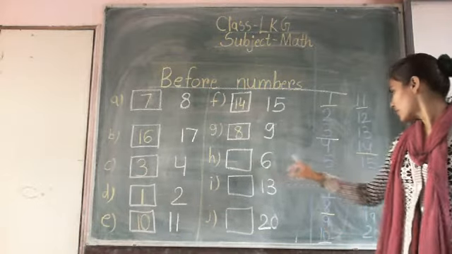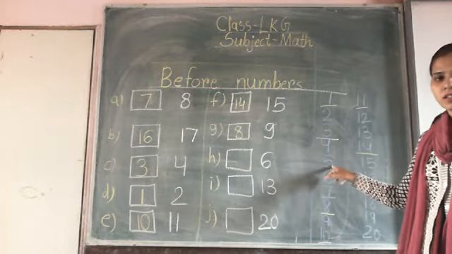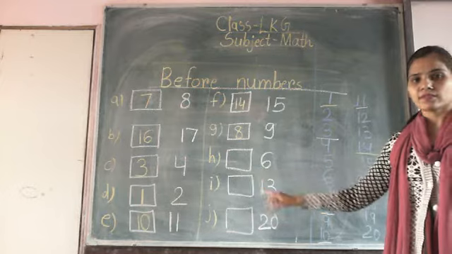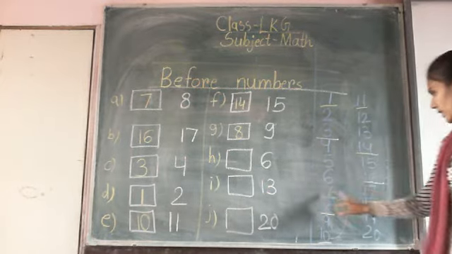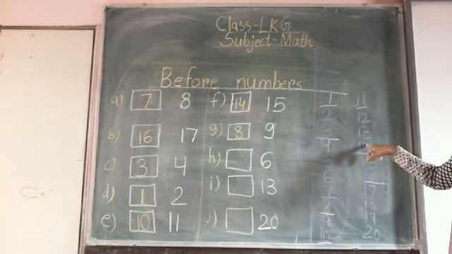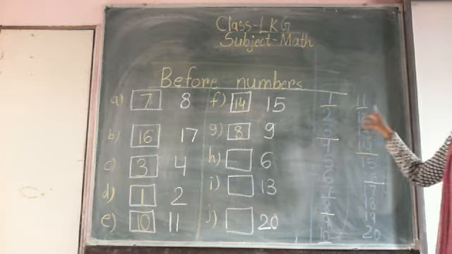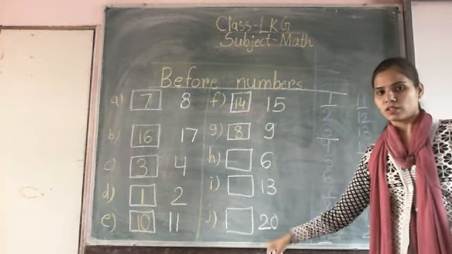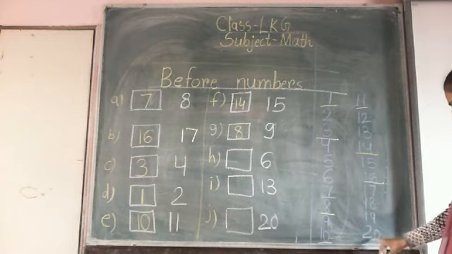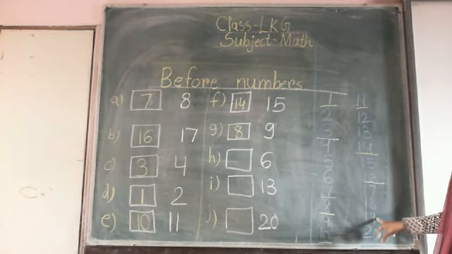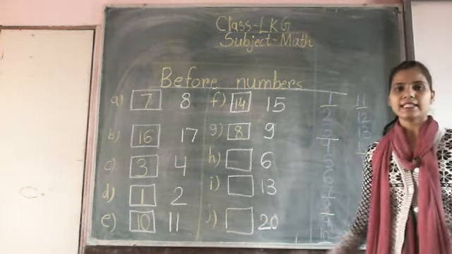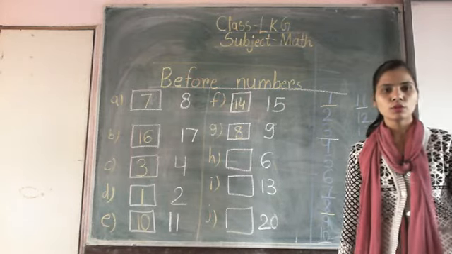What is the before number of number 6? Check the line. It is number 5. So write number 5. Then 13. Check the line. What is the before number of 13? It is 12. So write here 12. Before number of 20. Check the line. Before number of 20 is number 19. So write here 19. So I am giving you a clue.